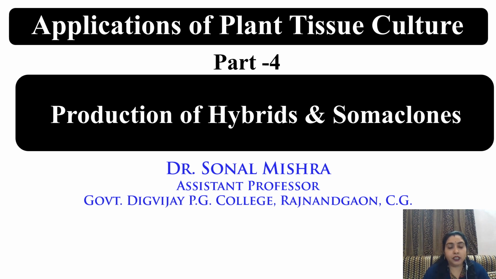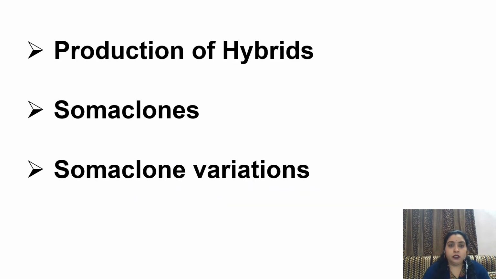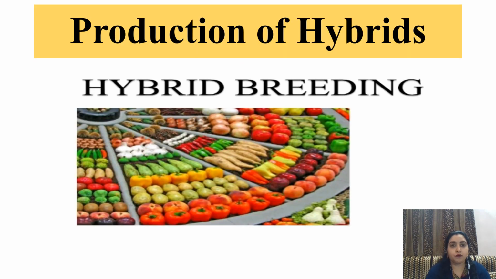In the first part, we dealt with the requirements, method, techniques, and types of plant tissue culture. In the second, we dealt with somatic embryogenesis and androgenesis. In the third part, we dealt with artificial seeds. And this is the fourth part. Today, we are going to deal with the production of hybrids and somaclones. The topics of discussion are: production of hybrid, somaclone, and somaclonal variations.